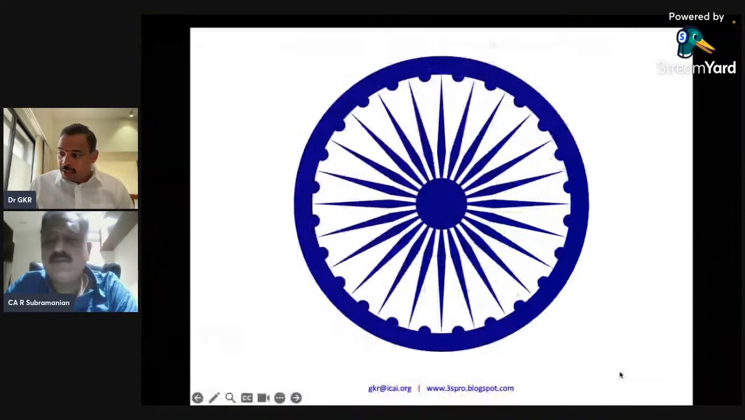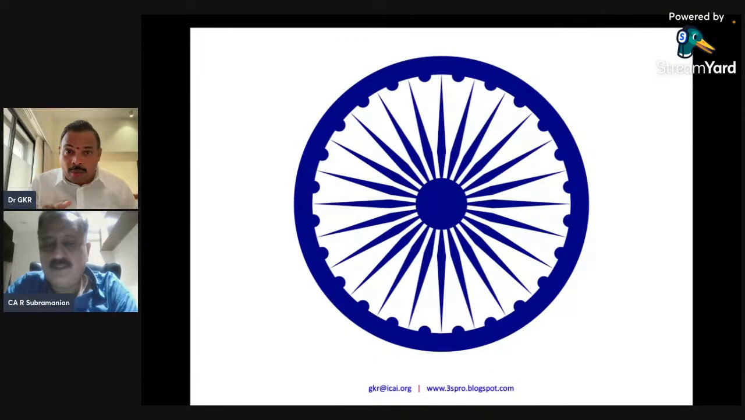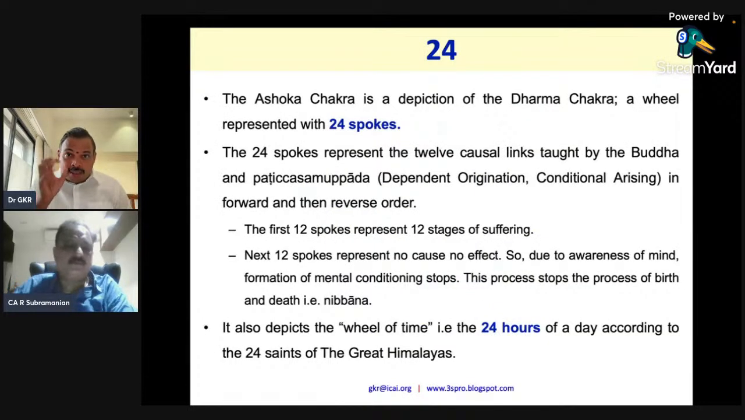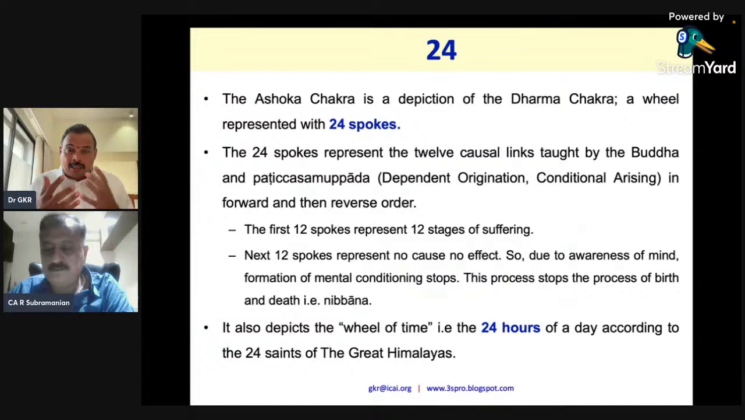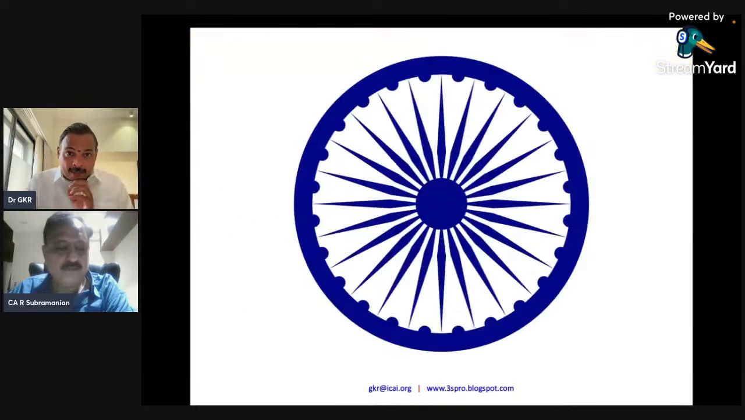This Ashoka Chakra actually has 24 spokes. And this chakra depicts the Dharma Chakra. So it speaks about the human being's nature. The 12 stages of a human being are depicted. So very similar to Ashoka Chakra.